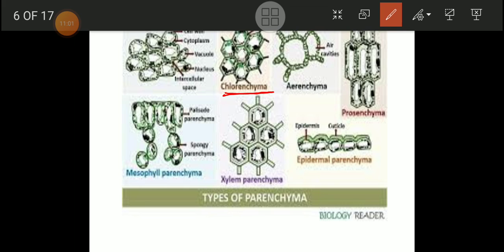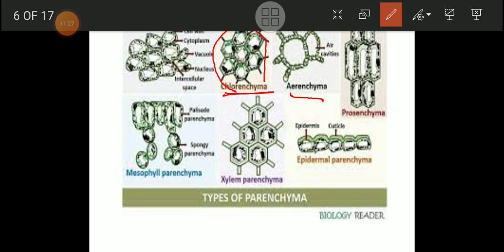Here the chlorenchyma type of parenchymatous cells is present in leaves, and it contains a large number of chloroplasts and performs the function of photosynthesis. So these are the chlorenchyma type of parenchyma.